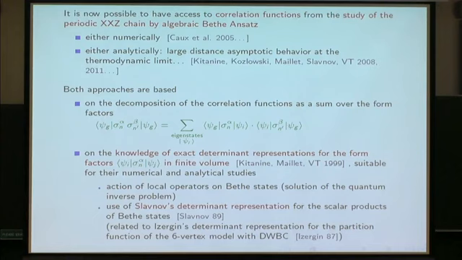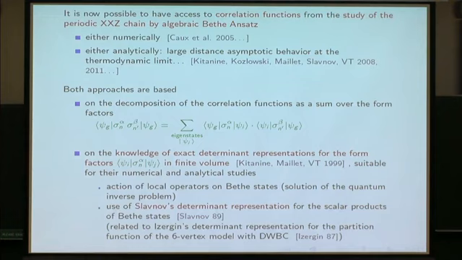You can also study it analytically, and more recently, we obtained directly from the study of the chain by algebraic Bethe-Ansatz the large distance asymptotic behavior in the thermodynamic limit of the 2 point and the multi-point correlation functions.